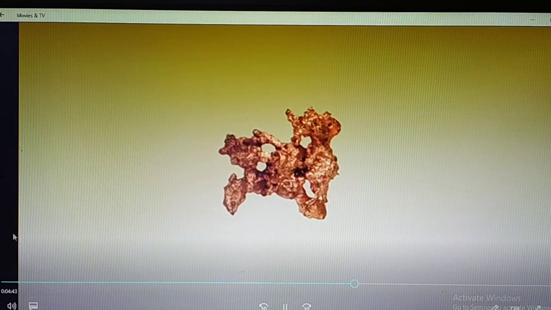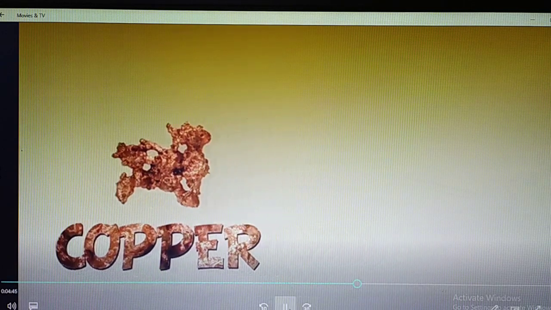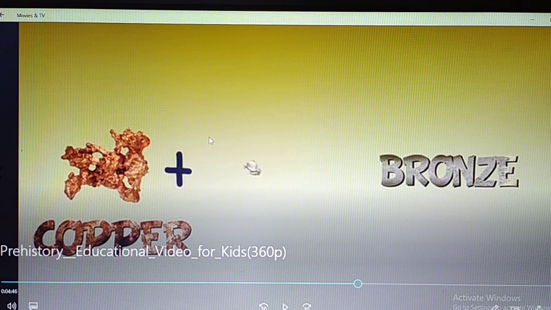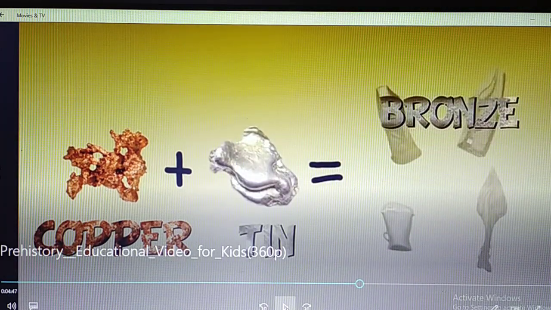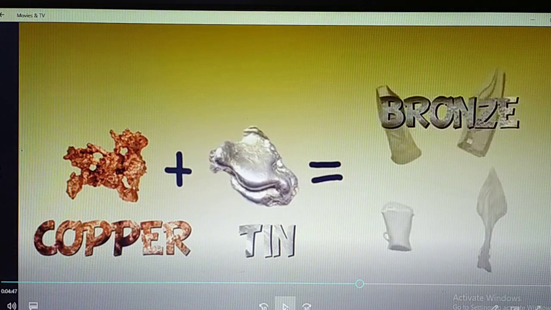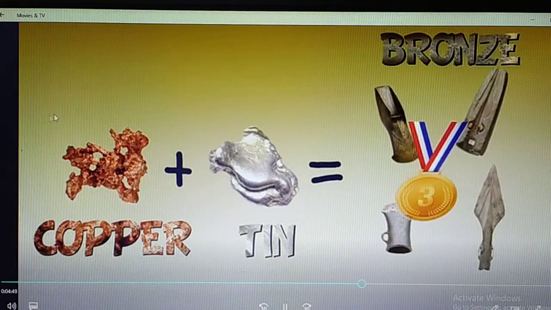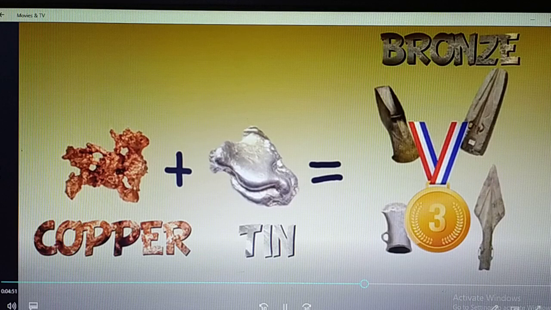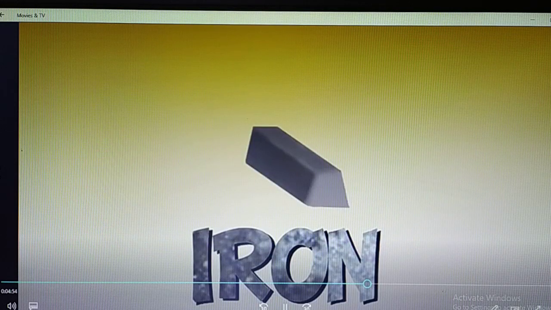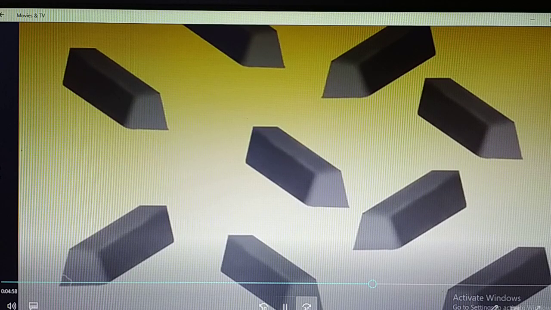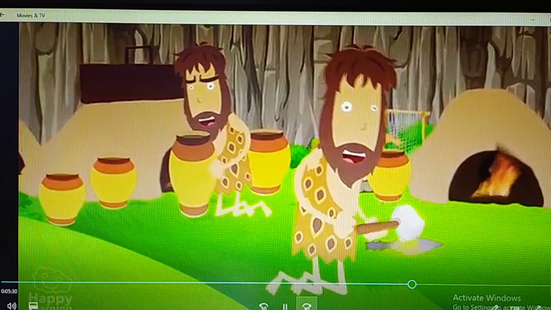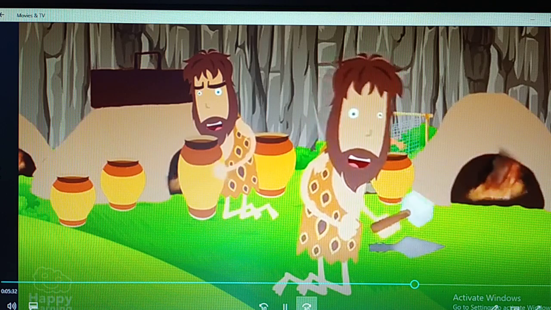The first metal which was used was copper. So they are saying the first metal which was used by man on the earth is copper. The second one is bronze, which is a mixture of copper and tin. And finally, iron, which is a much more abundant mineral and therefore easier to find in nature.